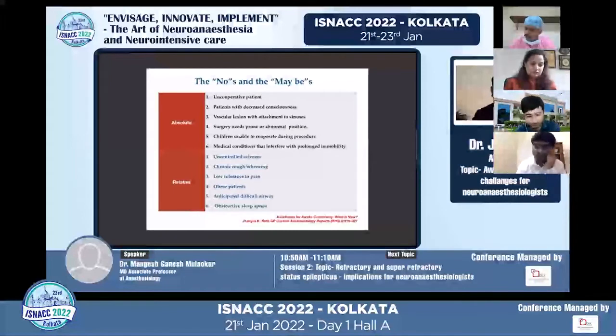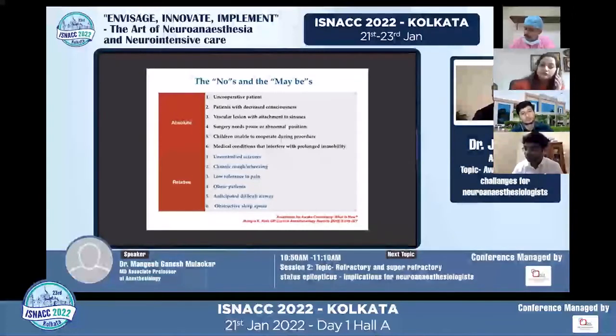I'm not going into detail, but one thing we need to keep in mind is, especially in obese patients, patients with OSA, and patients who cannot lie supine, especially those with NYHA class 4, shortness of breath or orthopnea, we need to know preoperatively that the patient is at least able to lie supine without having to hyperventilate or become dyspneic. And definitely in uncooperative patients, and patients who are anxious, type A personalities, we might be able to identify them pre-op and preempt whether they are the rightful candidates or not. A big lesion or a lesion in a tricky area is something one needs to keep in consideration.